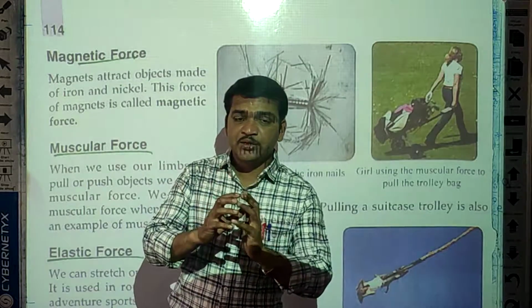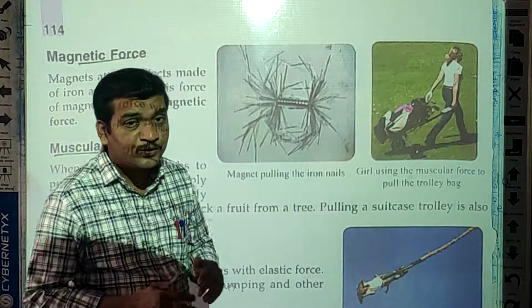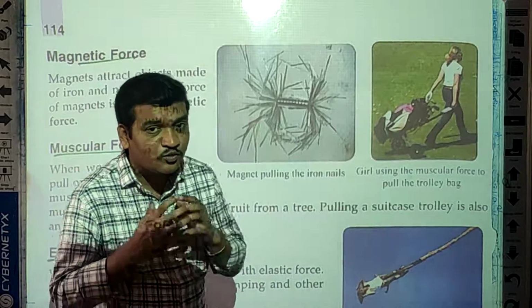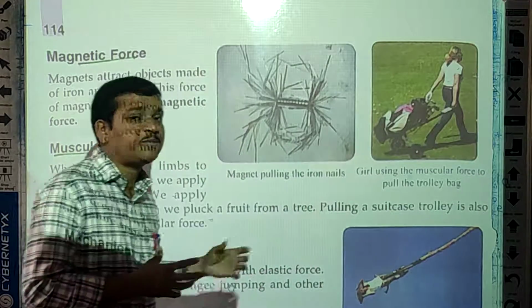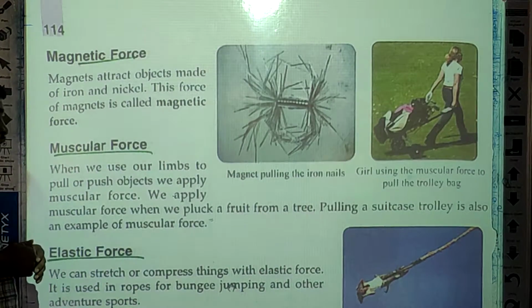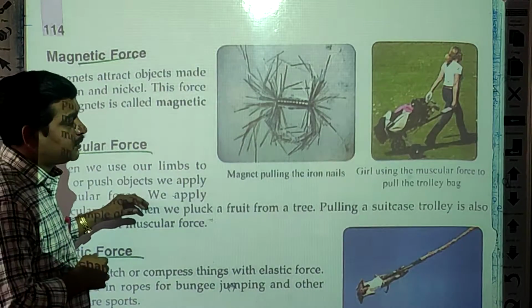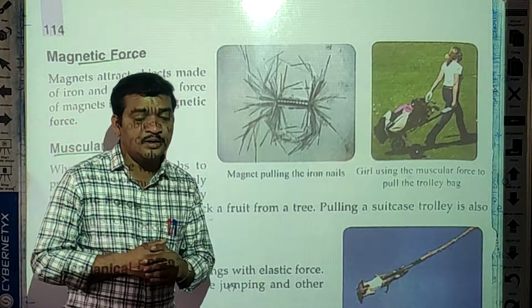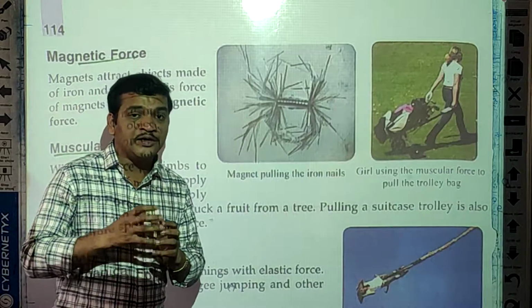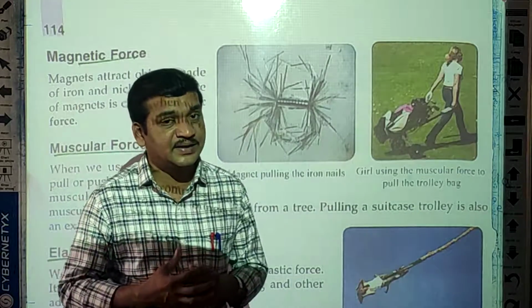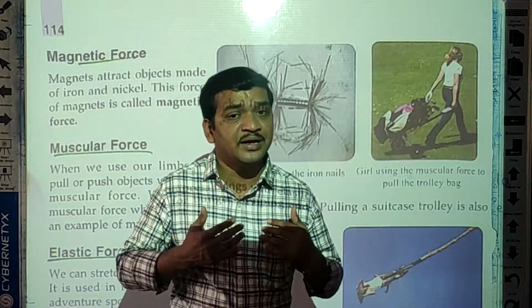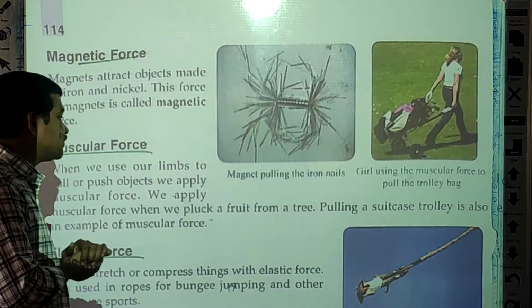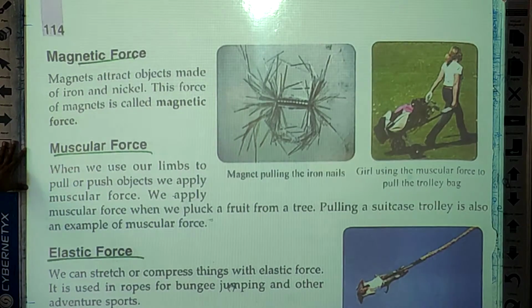So while pushing or pulling an object, we use our limbs. But for the movement of limbs, muscles play a very important role, because muscles always work in pairs, and due to the contraction and relaxation of the muscles, our limbs move. So this is about the muscular force.